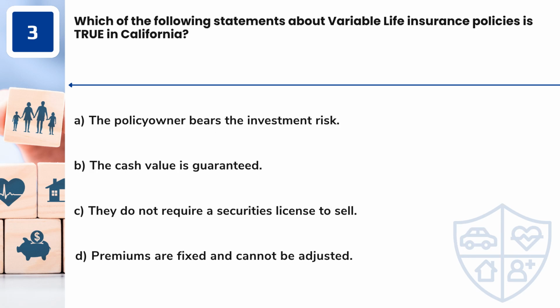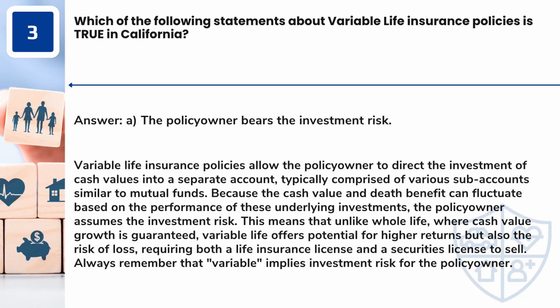Question 3. Which of the following statements about variable life insurance policies is true in California? A. The policy owner bears the investment risk. B. The cash value is guaranteed. C. They do not require a securities license to sell. D. Premiums are fixed and cannot be adjusted. Answer: A. The policy owner bears the investment risk.